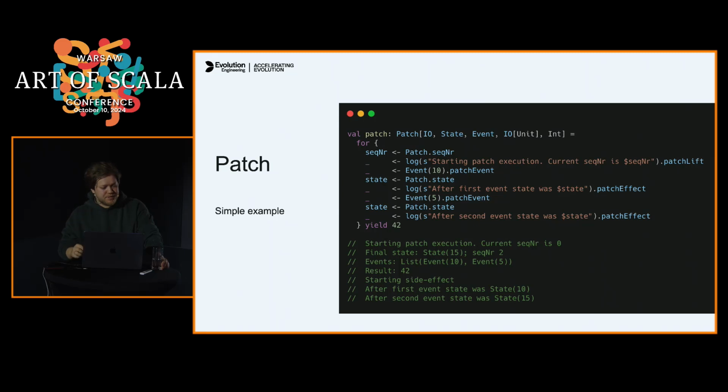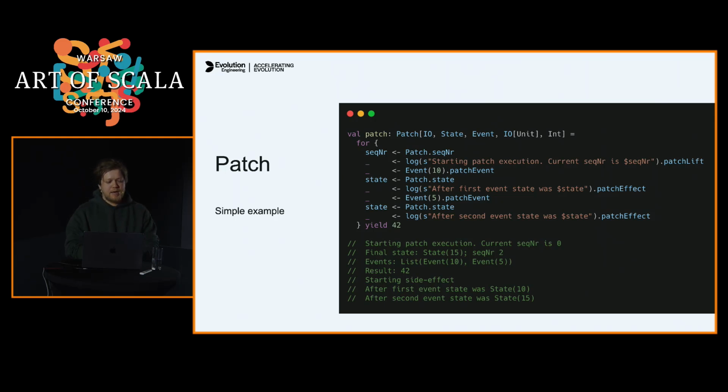We're starting the patch with sequence number 0, and after executing everything, we have a final state containing 15, because we were just summing up the integers. As side effects, we produce 2 events, right? Our sequence number is 2, our result is 42, and in the very end, we are running our side effects.